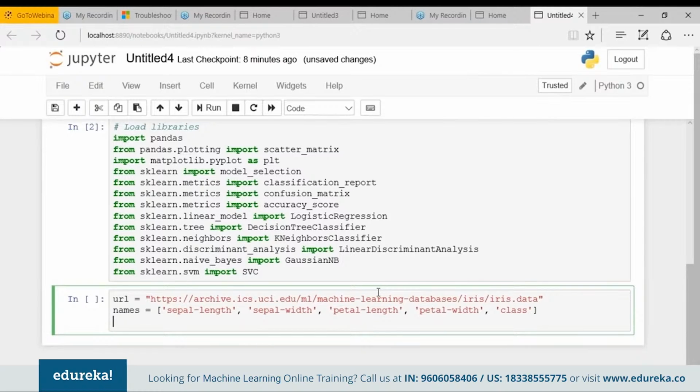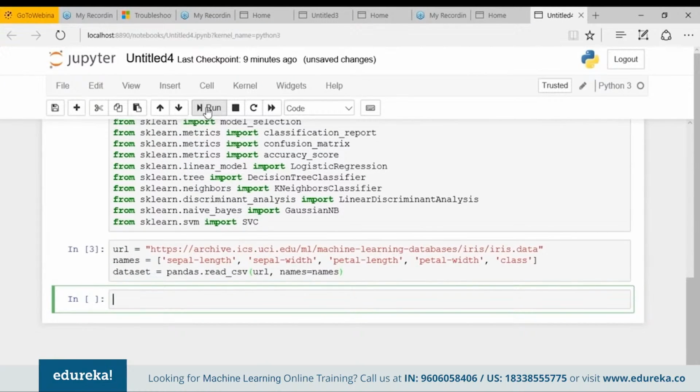Now let's define the dataset. So dataset equals pandas.read_csv. Inside that, we are defining the URL and names equal to names. As I already said, we'll be using Pandas to load the data. So we are using pandas.read_csv, reading the CSV file, and inside that, where the CSV is coming from is the URL. Which URL? This is my URL. And names equal names is just specifying the names of the various columns in that particular CSV file. So let's move forward and execute it.